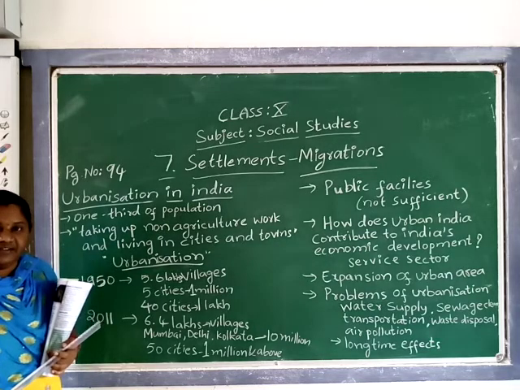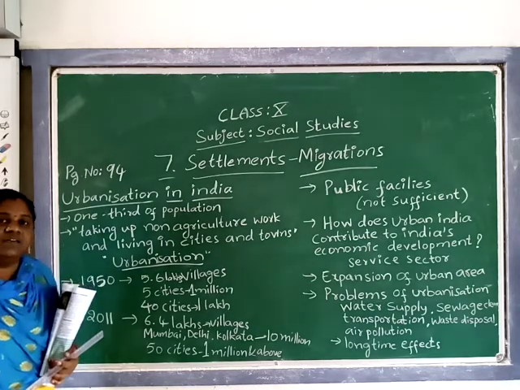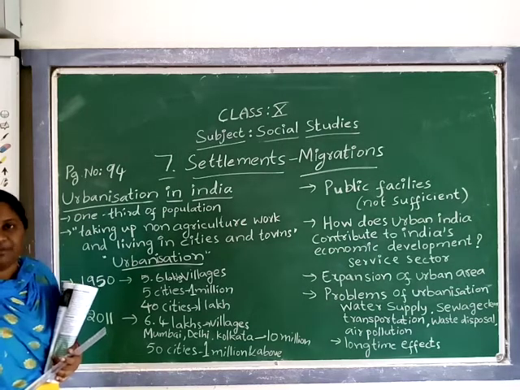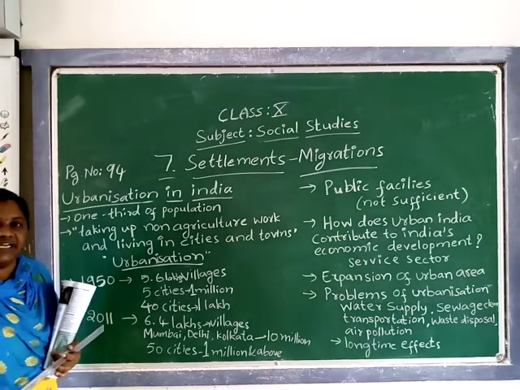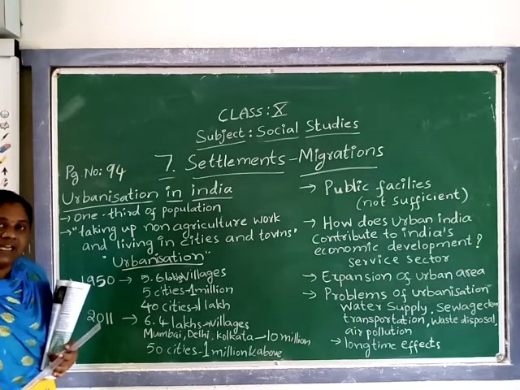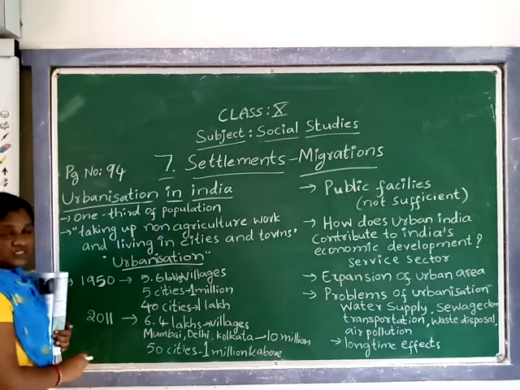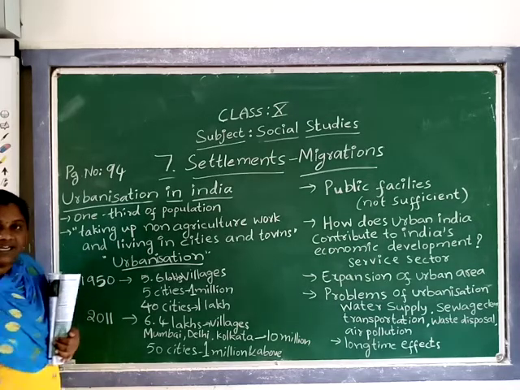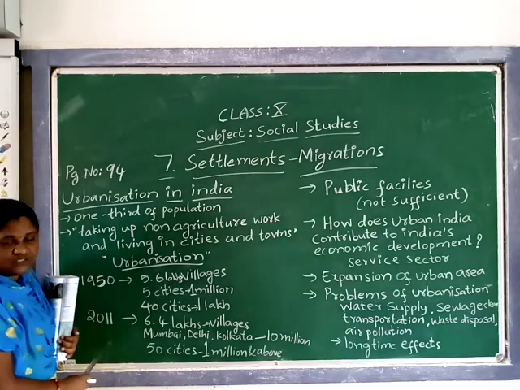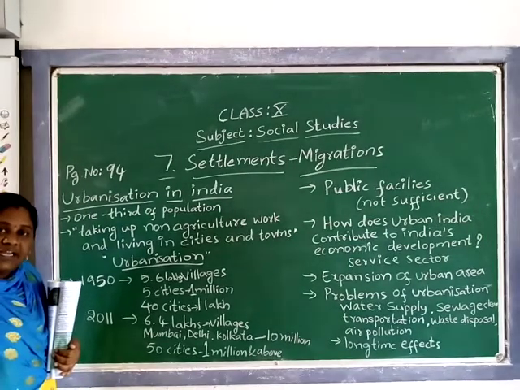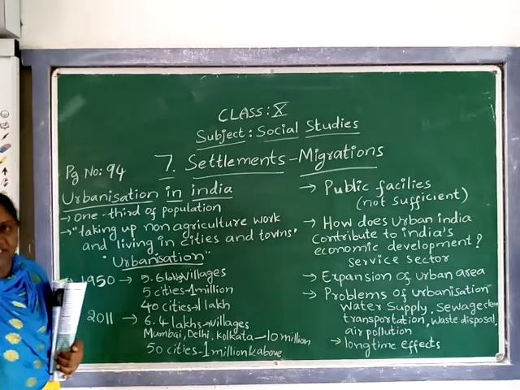So every decade, the government calculates the population of each place, total all over India, only once a decade. So in 2011 the calculation of our population was finished. The next one will be in 2021, coming next year.